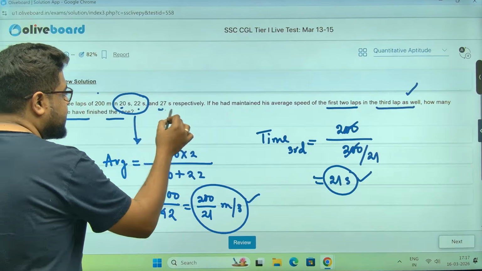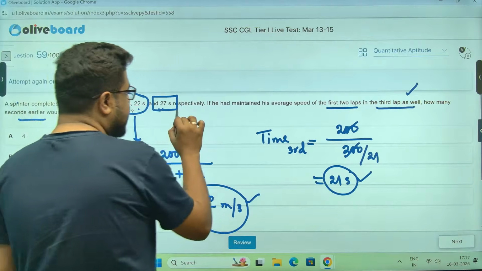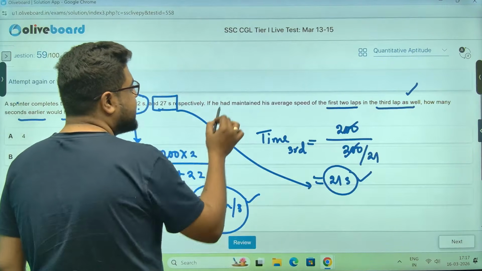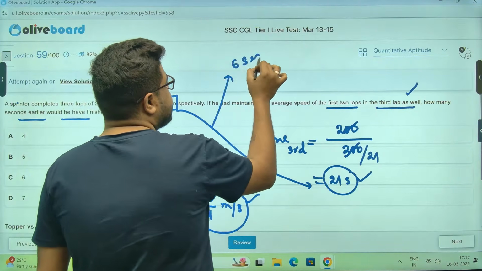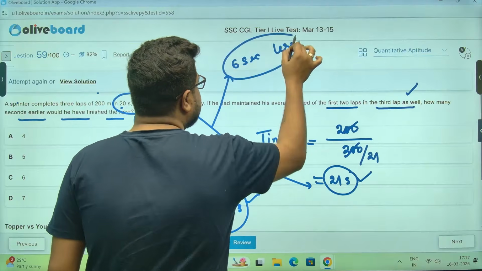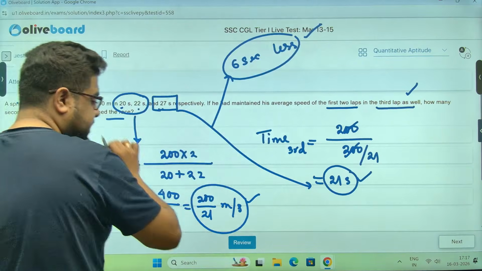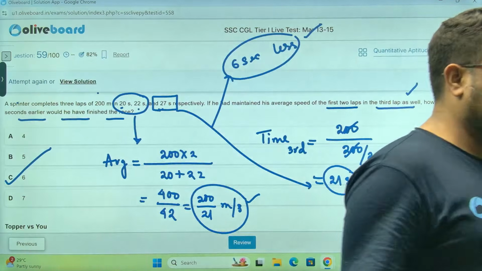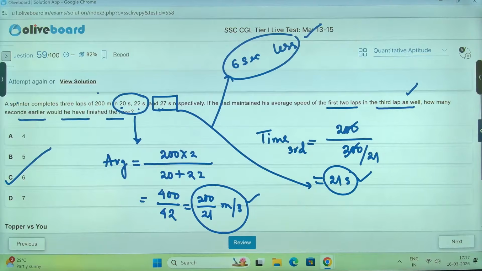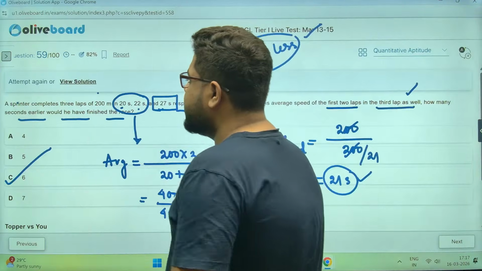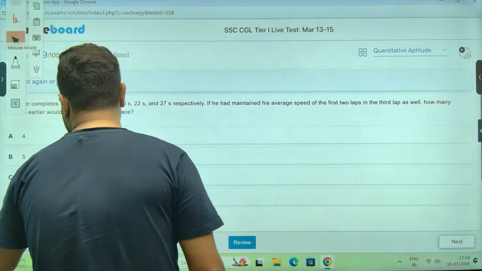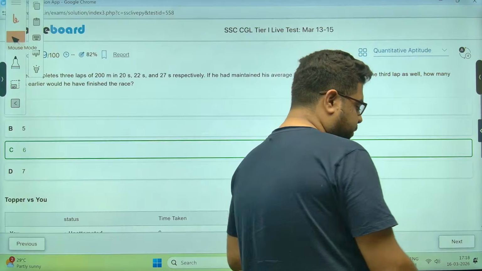In the third lap, he was supposed to take 27 seconds. He has taken 21 seconds. How much less? 6 seconds less. That is your correct answer. Option C, that he would complete the race 6 seconds early if he can maintain the average speed of the first 2 laps. Answer. Done. Moving on, sir.